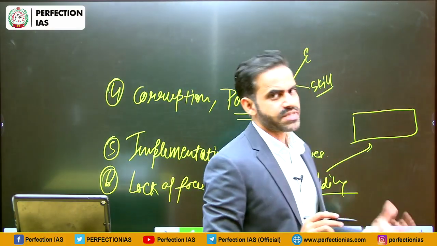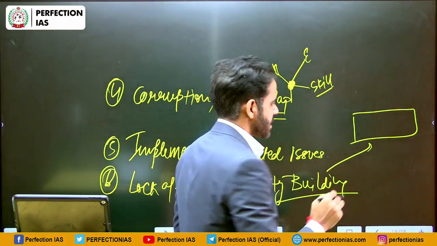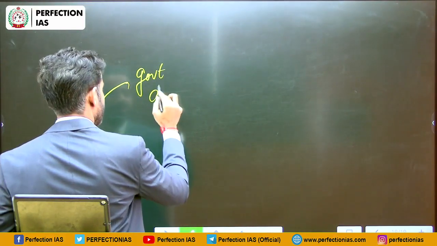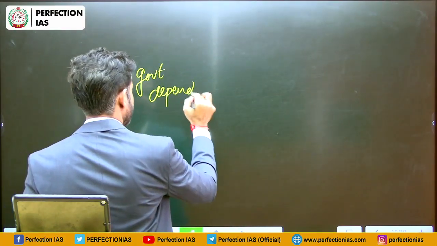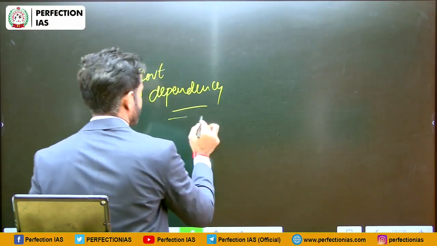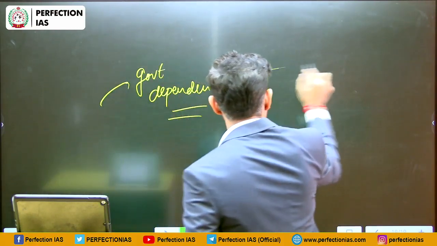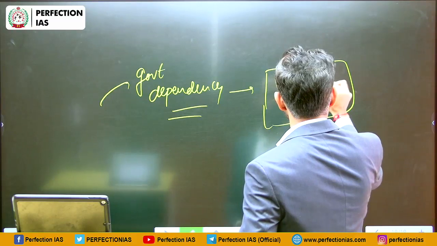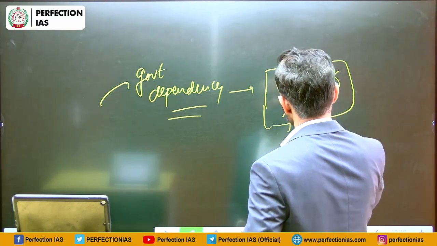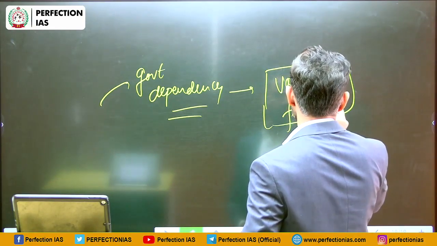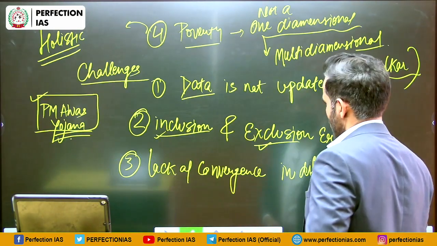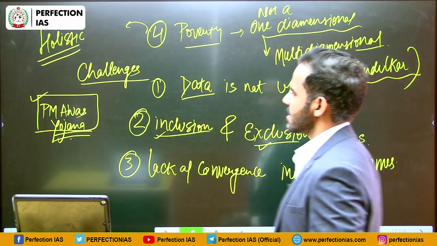That is why the beneficiaries of these schemes are dependent on the government of the day. Government dependency is there. And because of this, sometimes there is vote bank politics. So these are some of the problems because of which we are facing challenges in the poverty eradication.